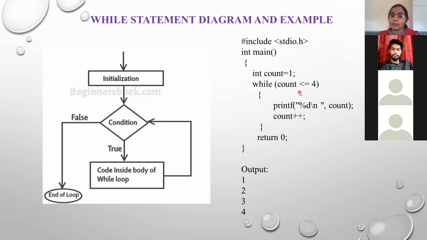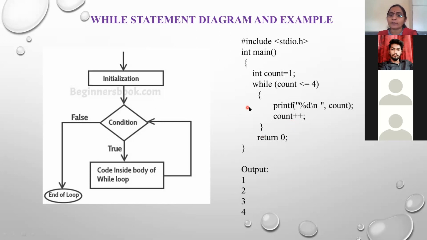4 is less than or equal to 4. Yes, less than or equal to. 4 is not less than, but 4 is equal to 4, and that's why the condition becomes true. And again the value of count will be printed. So finally you will get the output as 1 2 3 4. Then 4 plus 1 is 5.